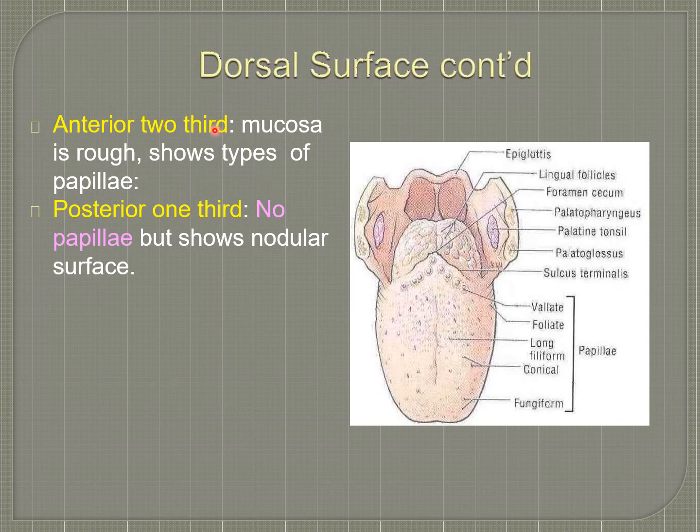The anterior two-thirds of the dorsal surface is rough and shows several types of papillae, namely fungiform, conical, filiform, foliate and vallate. The posterior one-third has no papillae but shows a nodular surface. These are the nodules on the posterior one-third.